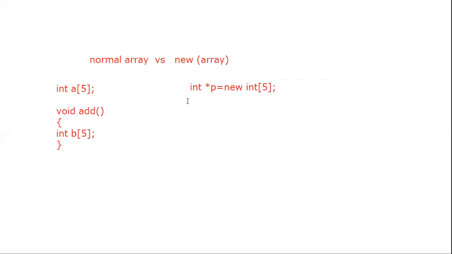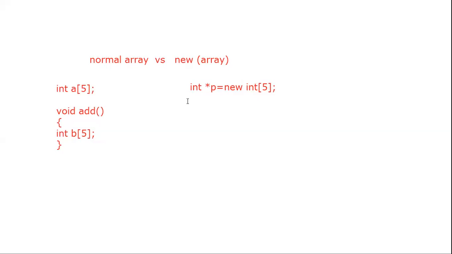So first of all, if you want to release that memory, then directly fire the delete keyword or delete command to delete that pointer variable, or by default that pointer variable is going to release that memory when your program is terminated. So this is the basic difference between a normal array and the array which you have created with the help of the new keyword. Yes, clear guys?